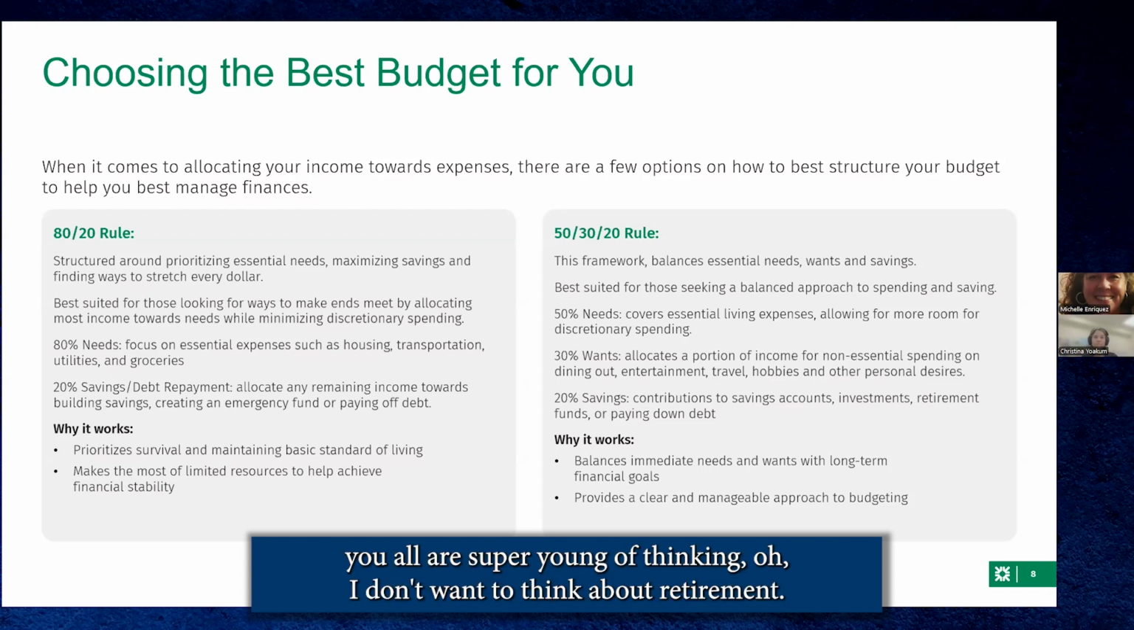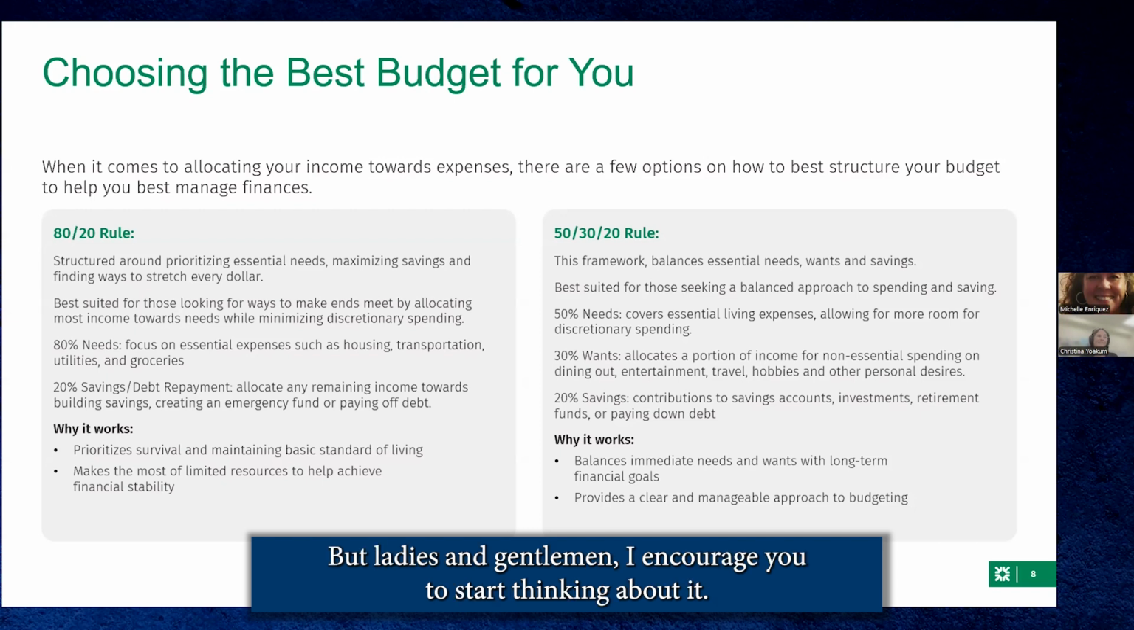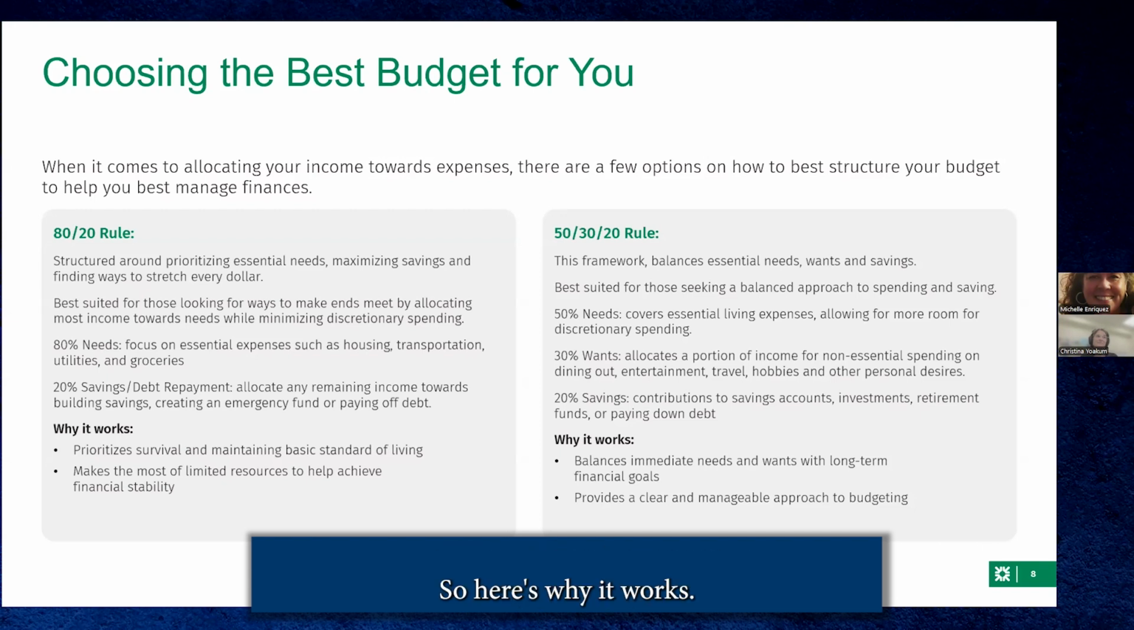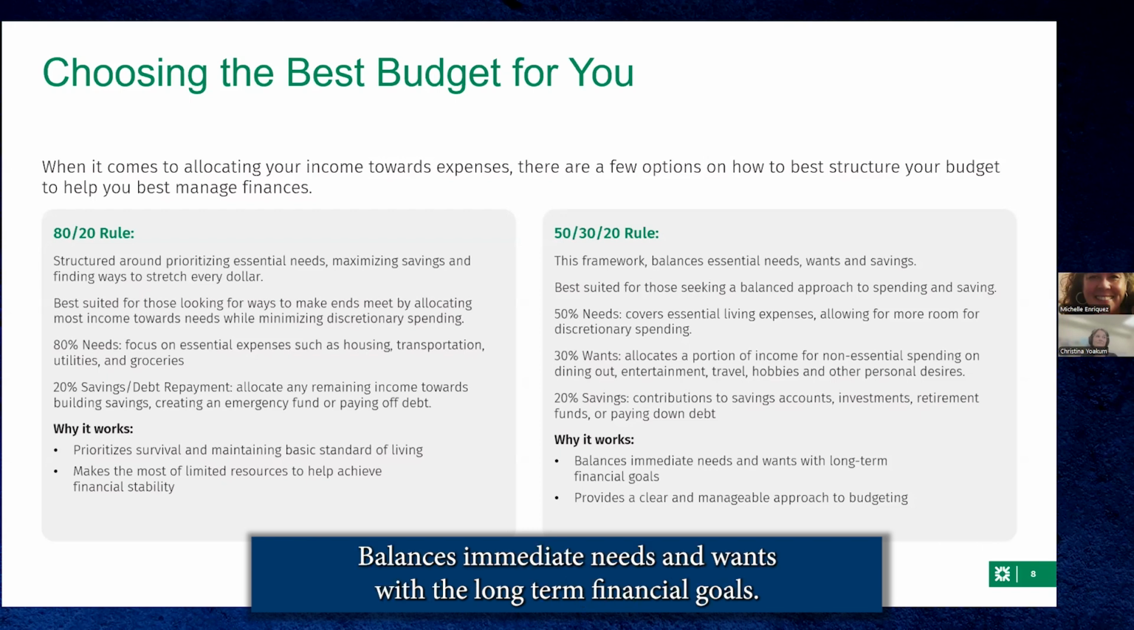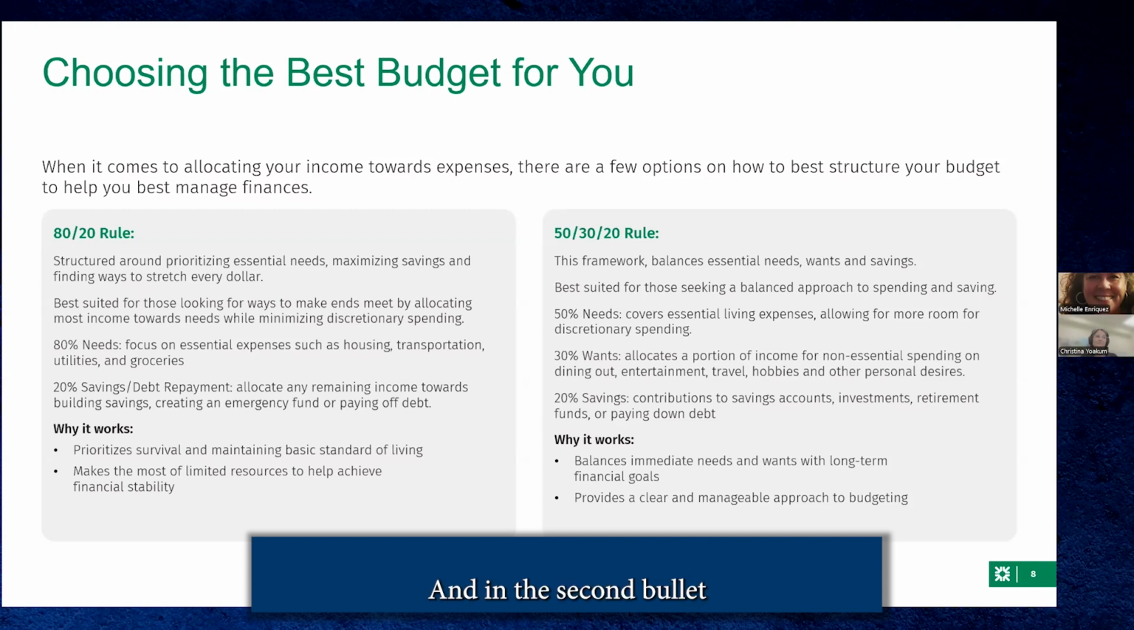Now, I know you all are super young, thinking, well, I don't want to think about retirement. But ladies and gentlemen, I encourage you to start thinking about it, okay? And then first, and of course, ultimately pay down your debt. So here's why it works. It balances immediate needs and wants with long-term financial goals. And then the second bullet there, it provides a clear and manageable approach to your budgeting. All right. Hopefully this makes sense to you all.